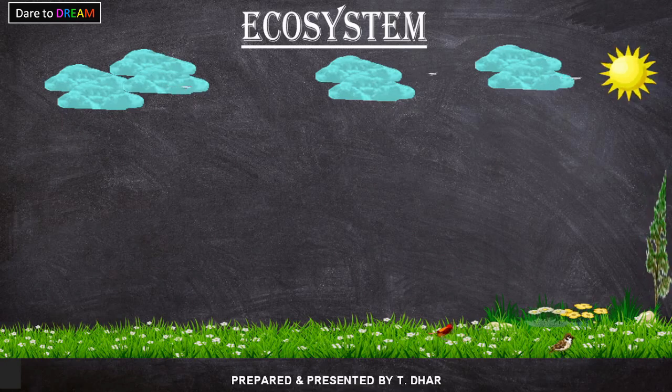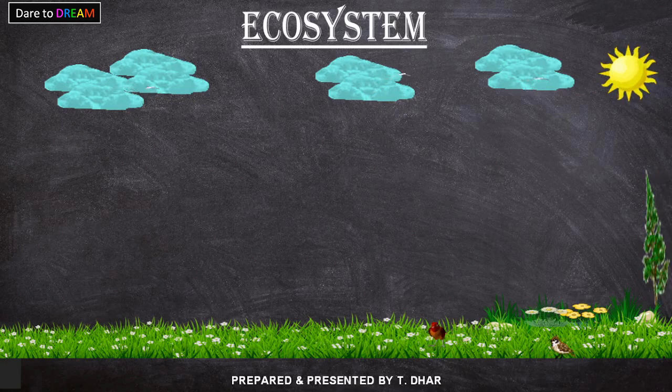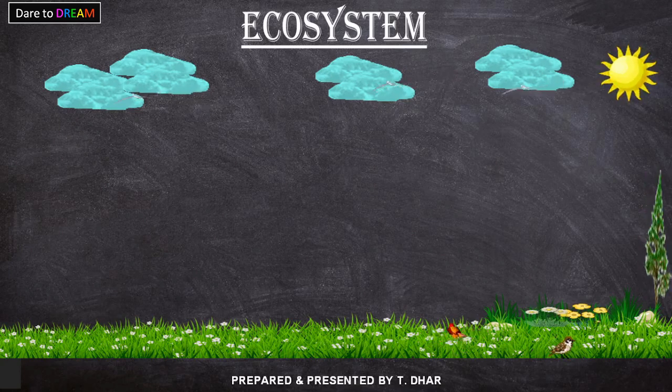Next comes the birds over here, the small birds. They are dependent on the living things as well as the non-living things. You can see the birds flying in the sky as well as the birds on the ground. So they eat small insects from the grass, from the land. Moreover, they need water, they need sunlight, they need air for their existence. So in that way also, living things are dependent on non-living things.